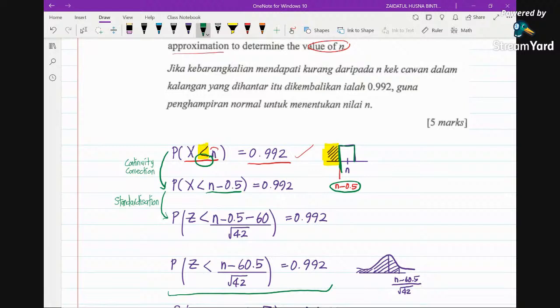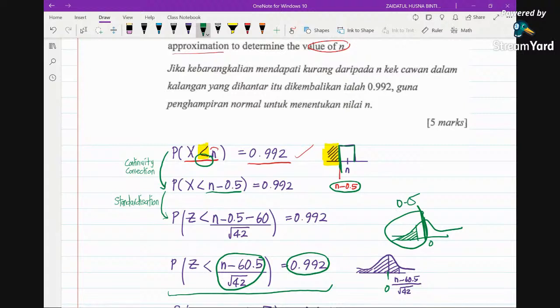If you draw the bell-shaped curve, you will notice that this area approaches 1, so you know the area is too big. We know that this z-score is located on the right of 0. If you assume the z-score is on the left of 0, the area is not going to be as big as 0.9, because we know the area on the left of 0 is 0.5.